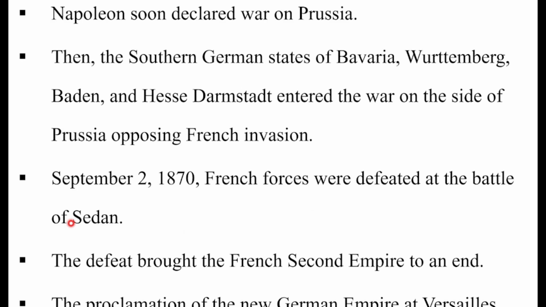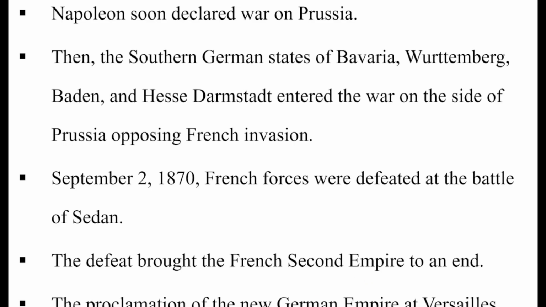On September 2, 1870, French forces were defeated at the Battle of Sedan. Compare the Battle of Sadowa, which was fought between Austria and Prussia, where Austria was defeated by the Prussian forces. Now, at the Battle of Sedan in September 1870, French forces were defeated. The defeat brought the French Second Empire to an end. That means Germany also gained a state under them, taking the territories from France.